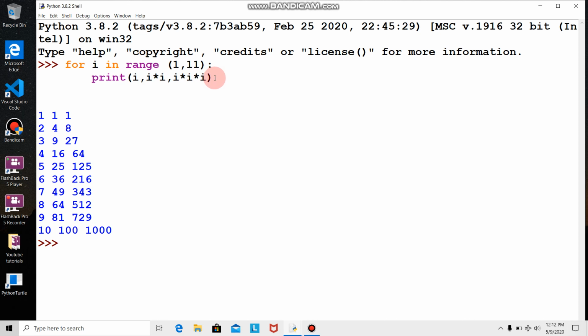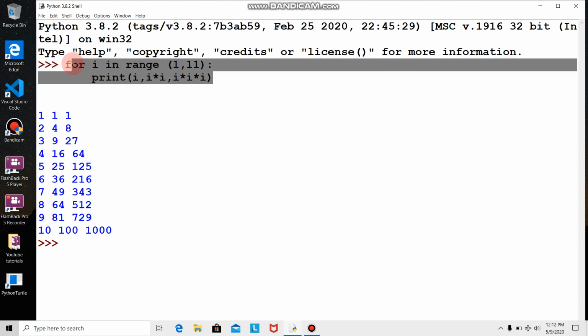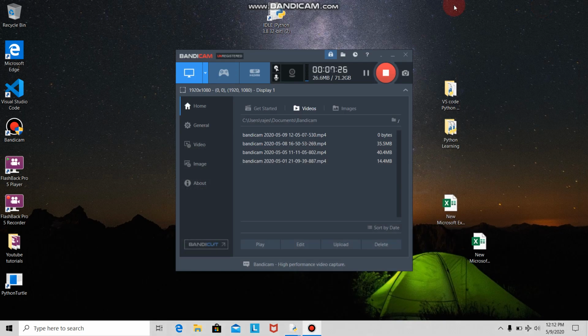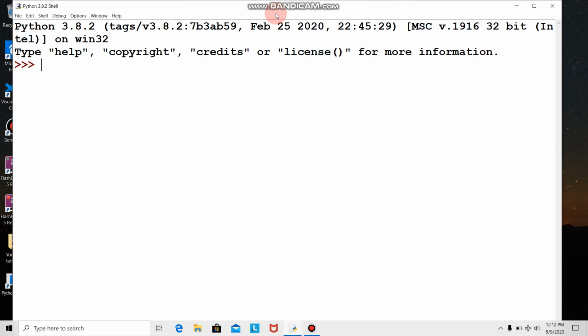I will just copy paste the same thing. I will not do it in this one, I will do it in a fresh one, just to be more clear. And here I'll use the format function. I'll say dot format, put this in the bracket, and here I'll make it a string, and inside I'll put these placeholders, 1 space 2 space 3.